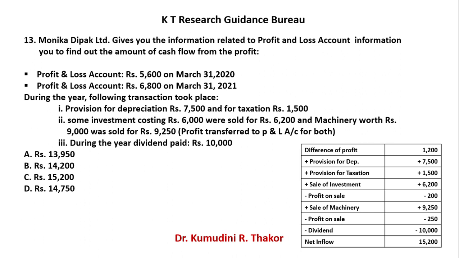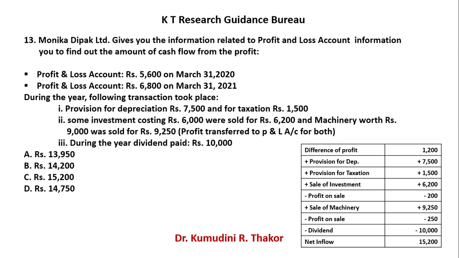Depreciation provision plus 7,500, tax provision plus 1,500, investment you sold for 6,200, so plus 6,200 deduct profit 200, same for machinery, plus 9,250 minus profit 250, and dividend you paid, that is 10,000, so minus 10,000.